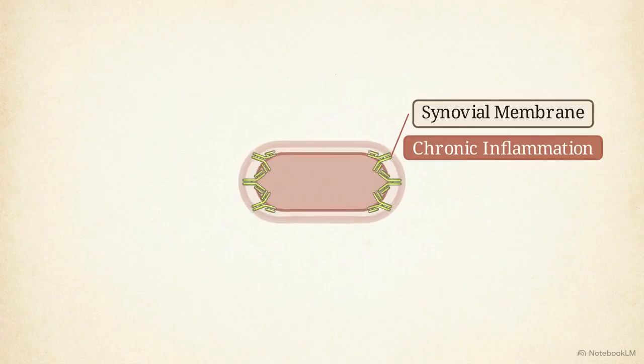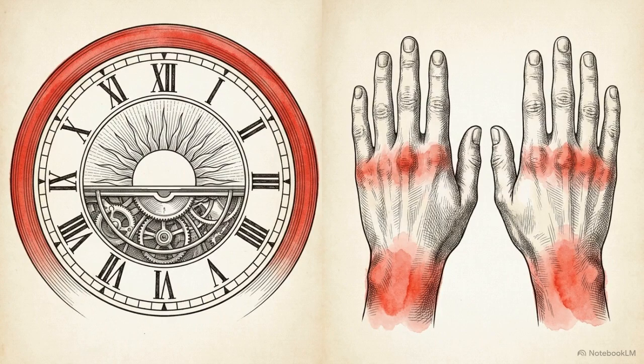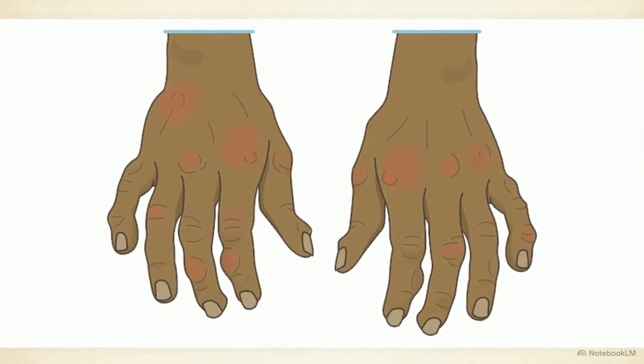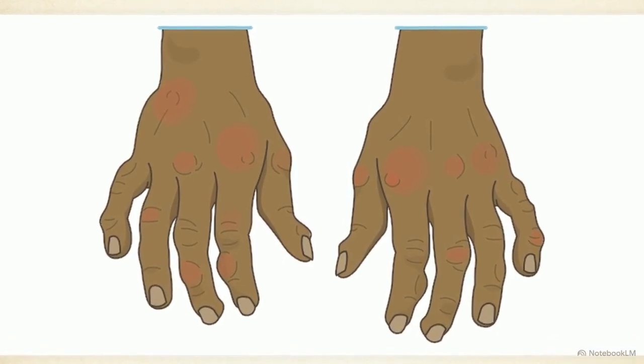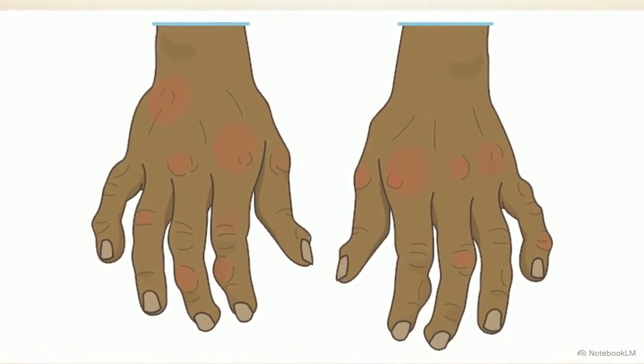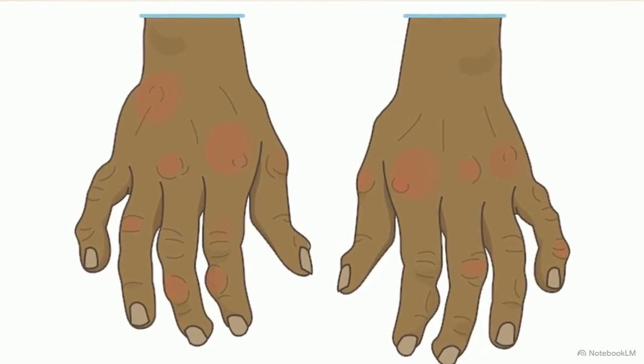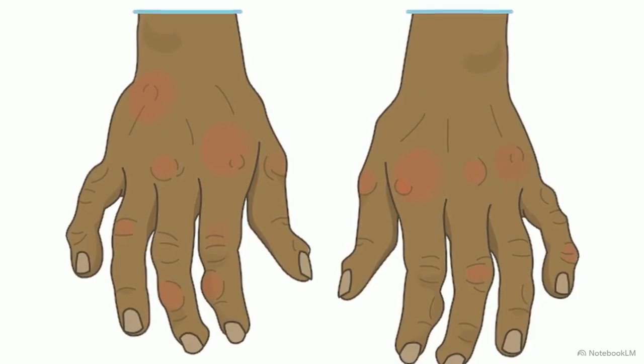In contrast, rheumatoid arthritis is an autoimmune disease, the immune system targeting the synovial membranes, resulting in chronic inflammation. This autoimmune mechanism creates symmetrical joint pain. Patients typically report morning stiffness lasting over 30 minutes, along with systemic symptoms like fever and fatigue. These red, swollen joints illustrate the physical markers of autoimmunity. While osteoarthritis forms bony Heberden's nodes at the fingertips, rheumatoid arthritis typically avoids the distal joints entirely, focusing its destruction on the larger knuckles and wrists.